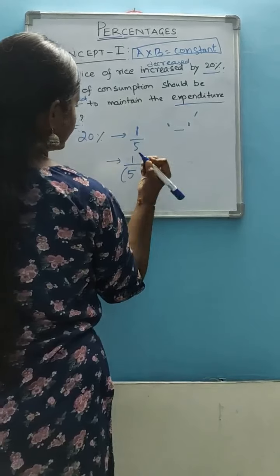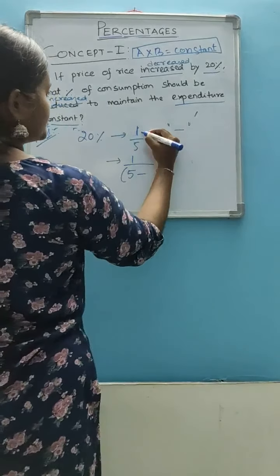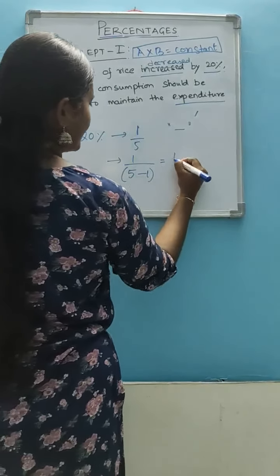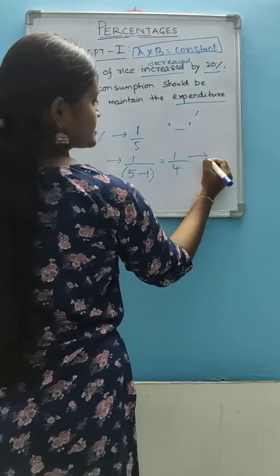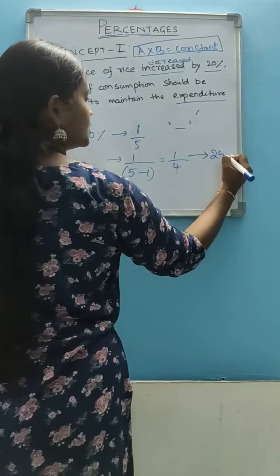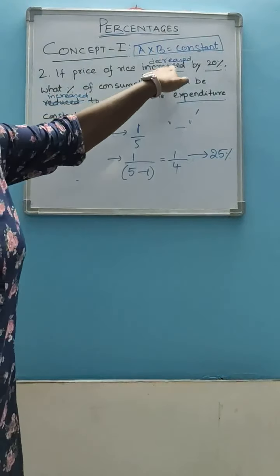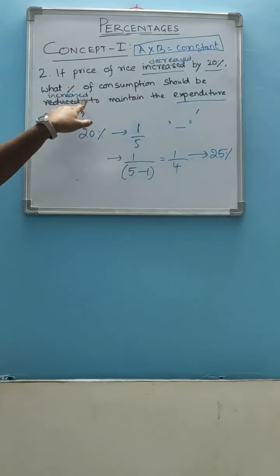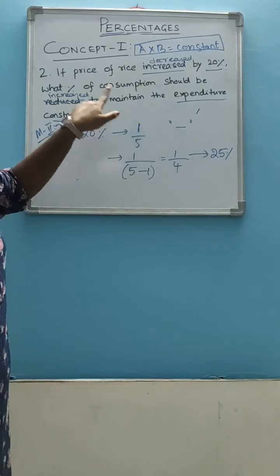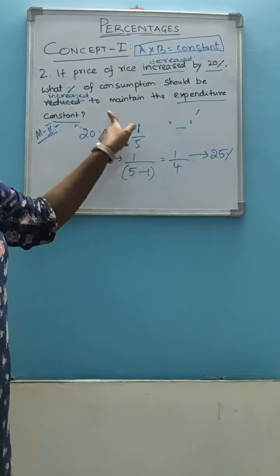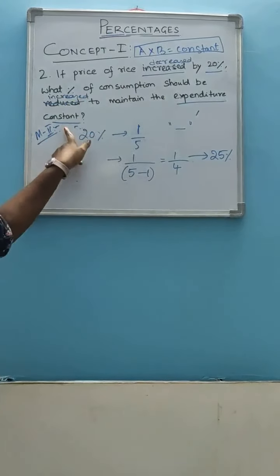We will write 5 here minus, what is the numerator here? 1. That means 1 by 4. That means in terms of percentage, 25%. That means if the price of rice decreased by 20%, consumption should be increased by 25% to maintain the expenditure constant.